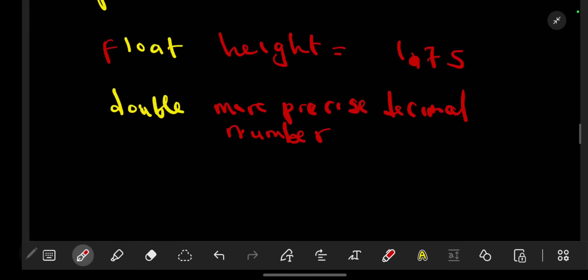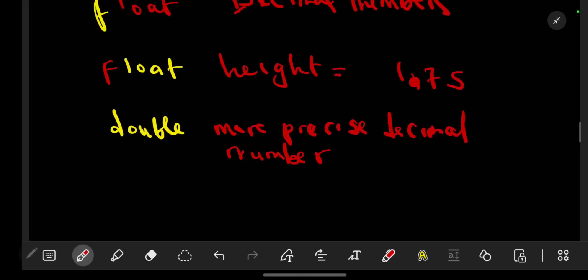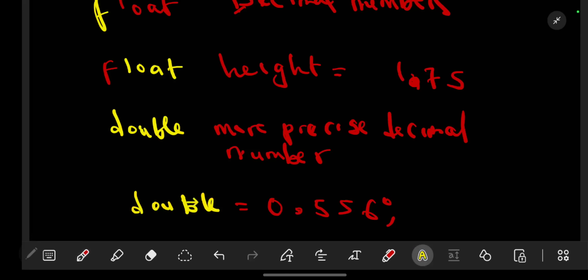But double you can use for, let's say, 0.556. You use double for more precise numbers, 3 or more decimal places. Mostly we are going to be using double like that. So that is the data type.